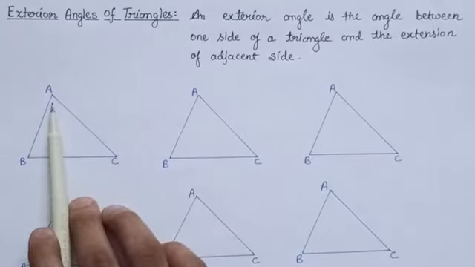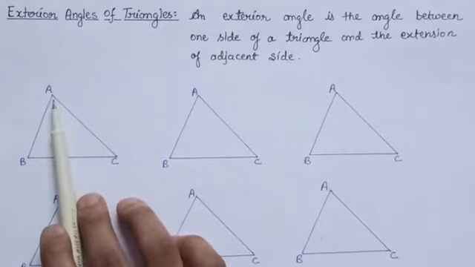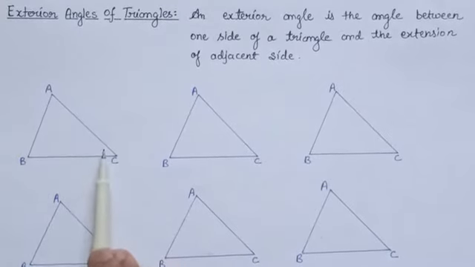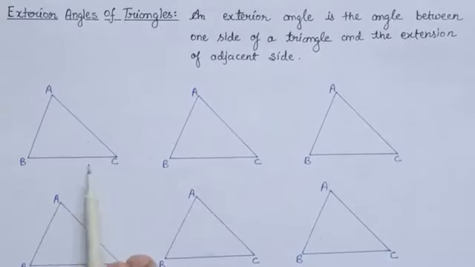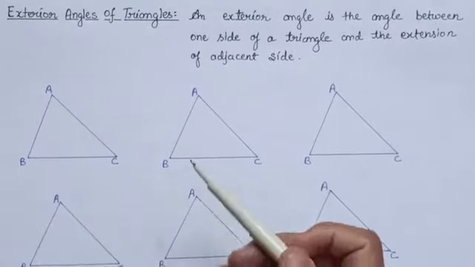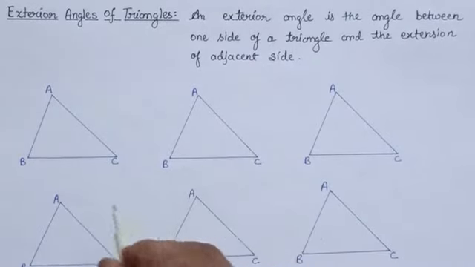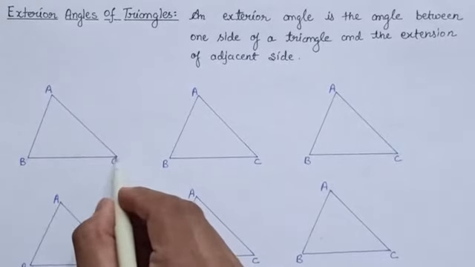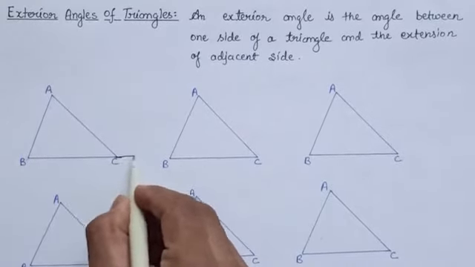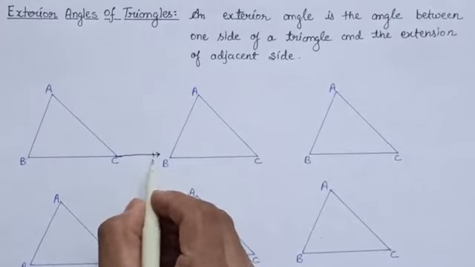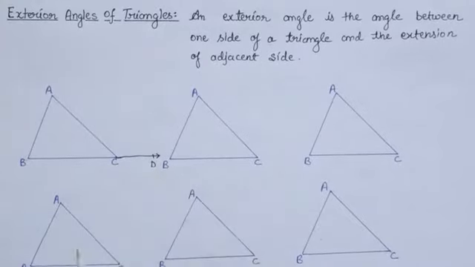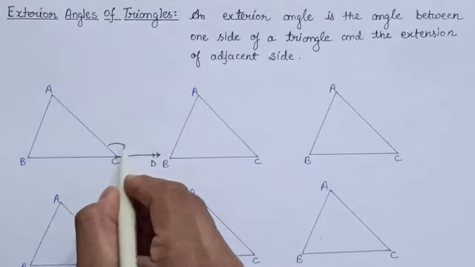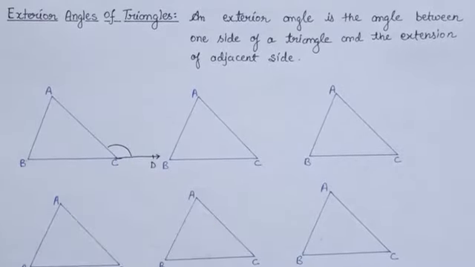Here we have a triangle ABC, which has the sides AB, BC and CA. We can produce all three sides in order to form an exterior angle. Let us assume we produce the side BC of this triangle to the point D. Then we can say ACD is an exterior angle to this triangle.